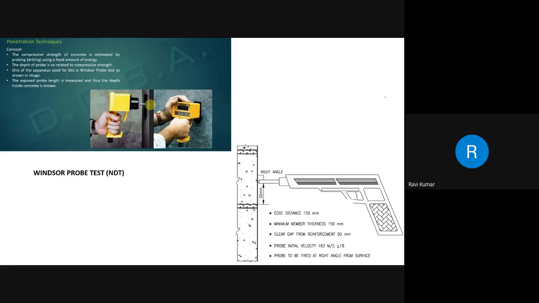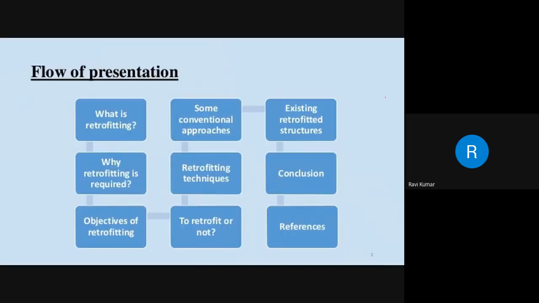So this is the pictorial representation of the Windsor probe test. Always this probe is to be fired at a right angle to the surface, and the initial velocity will be 183 meters per second, plus or minus 1%. The clear gap from reinforcement shall be 50 mm. Minimum member thickness is 150 mm. The edge distance is 150 mm.